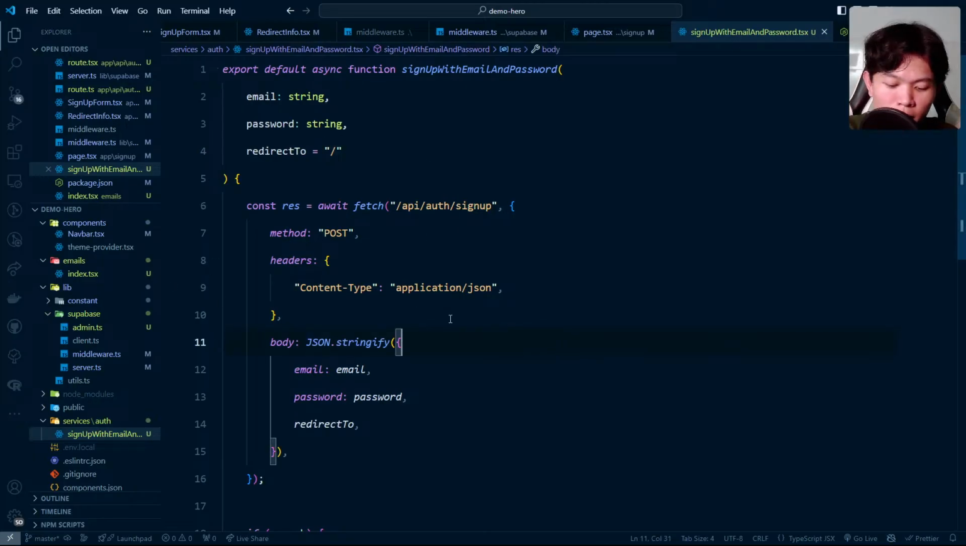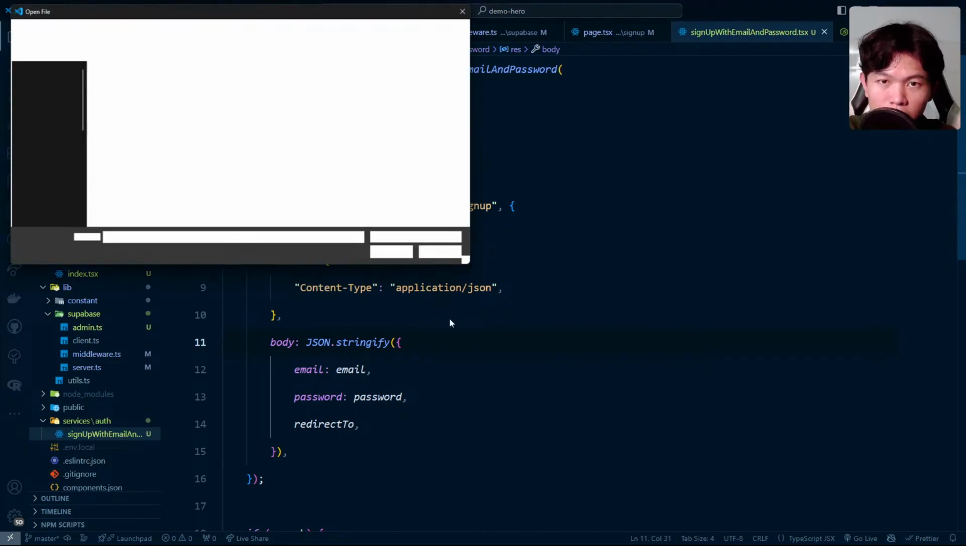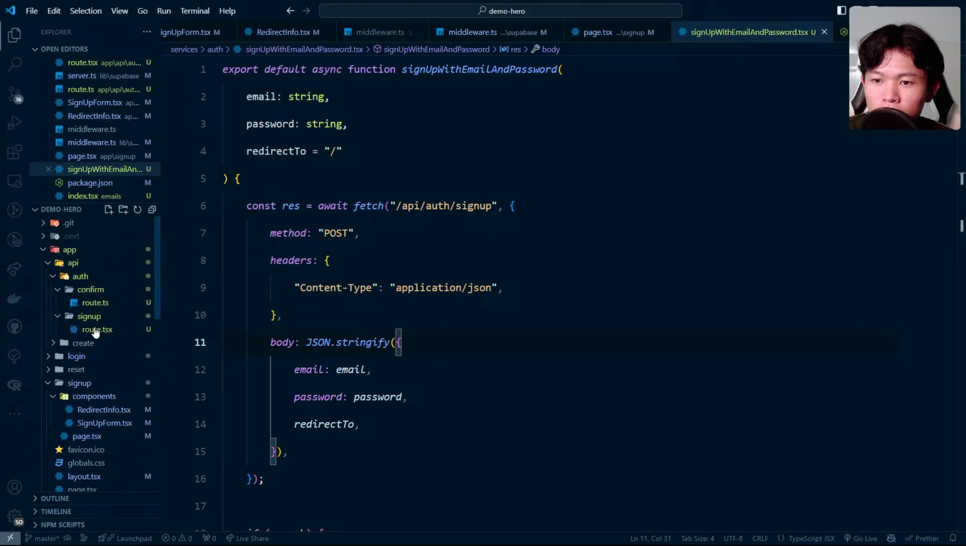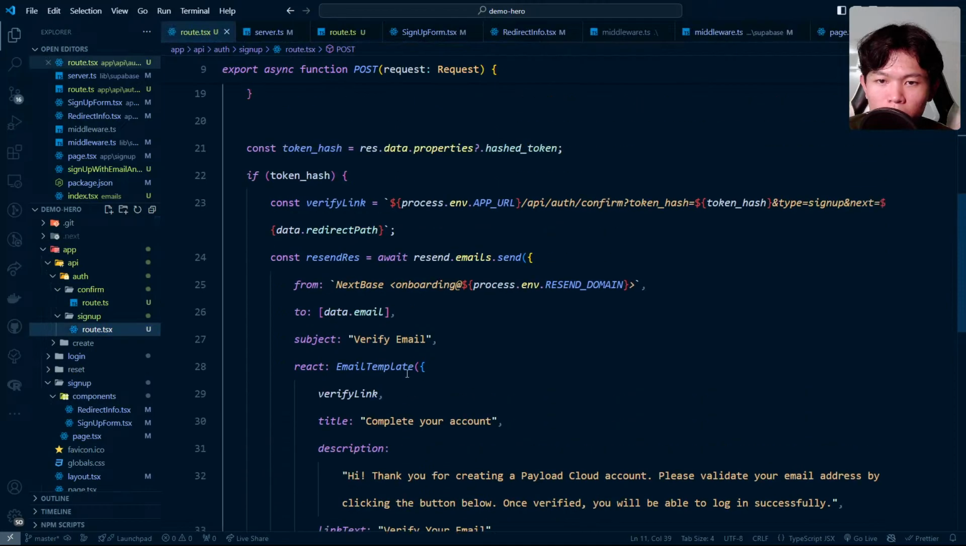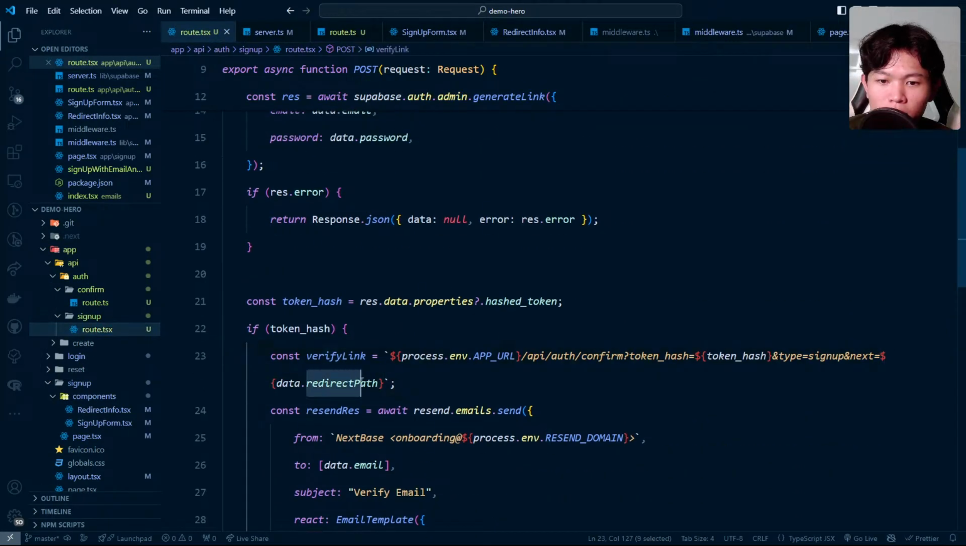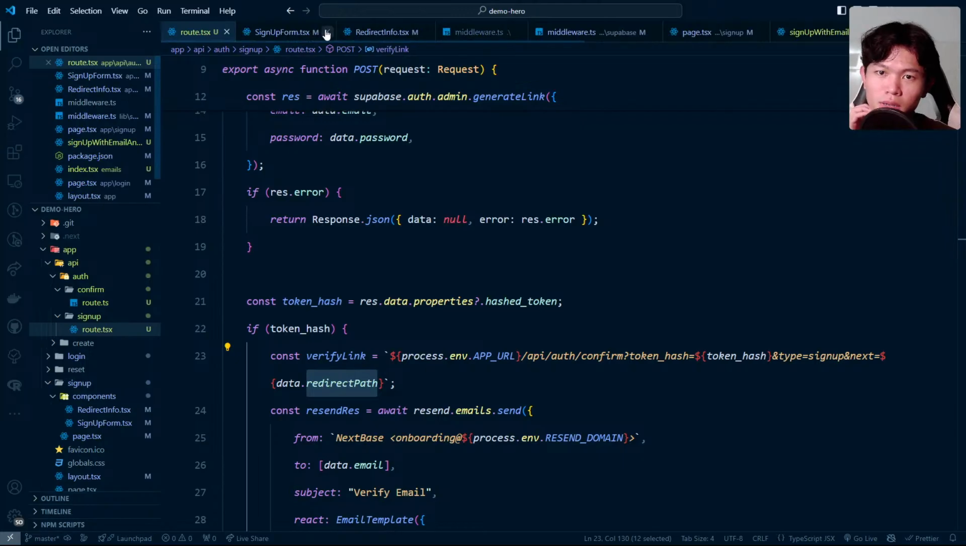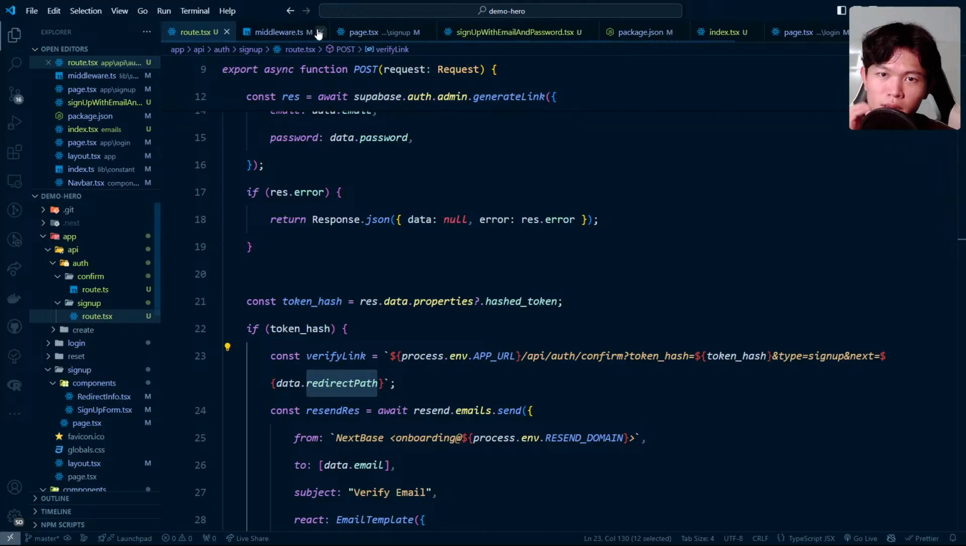And right now, make sure that our route is taking the right key. Let's go into the sign up route. We're getting the data.redirect path. Okay, this is called redirect path, not redirect to. I'm going to close this. There's a lot of tabs right here. A bit annoying.